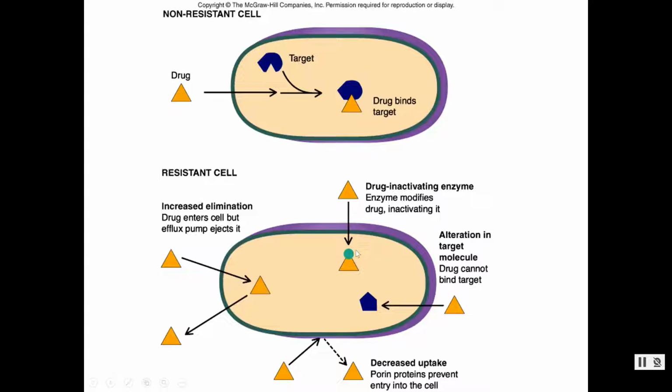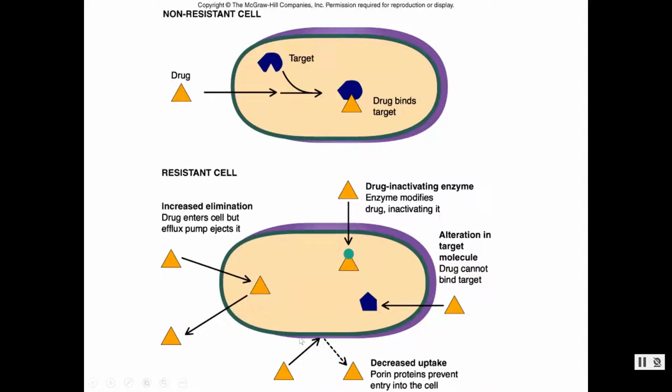What else? Sometimes there will be an enzyme that the cell can produce that will inactivate the drug. An example of that is beta-lactamase. The cell now has a gene that makes an enzyme, and when that drug comes in, this enzyme alters the drug, and now the drug doesn't work. If a cell can produce this enzyme, that's a defense mechanism. And that can work. Now, beta-lactamase, we said, was an exoenzyme, but still you get the point. It's an enzyme the cell can now produce that inactivates the drug and allows the cell to be resistant.